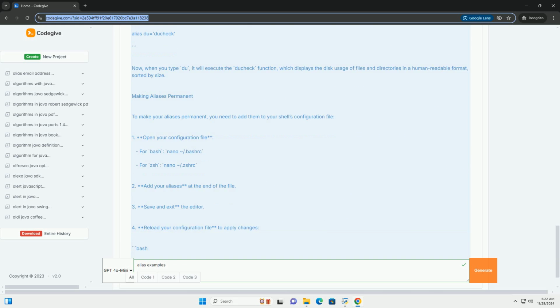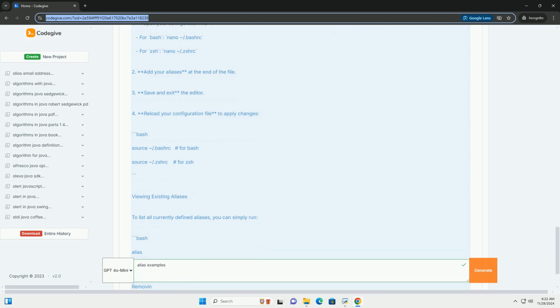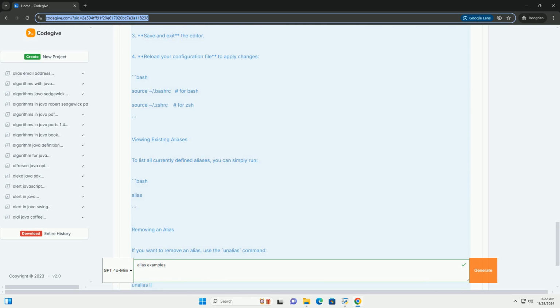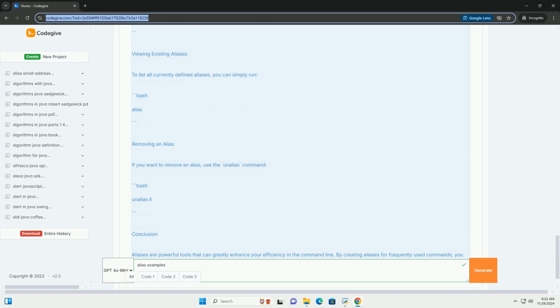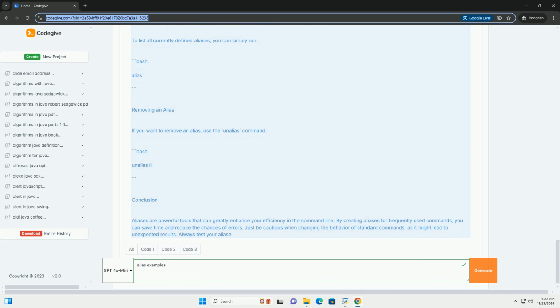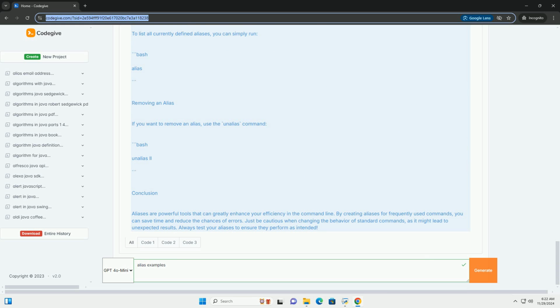Understanding aliases. One, purpose: aliases can simplify complex commands, provide shortcuts, or customize command behavior. Two, scope: aliases are typically defined in shell configuration files like .bashrc, .bash_profile, .zshrc, etc., depending on the shell you're using.